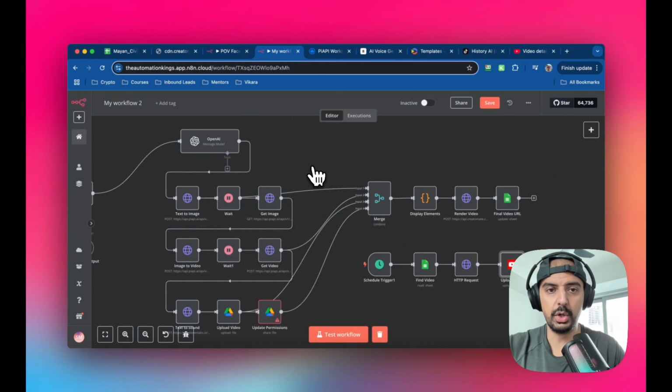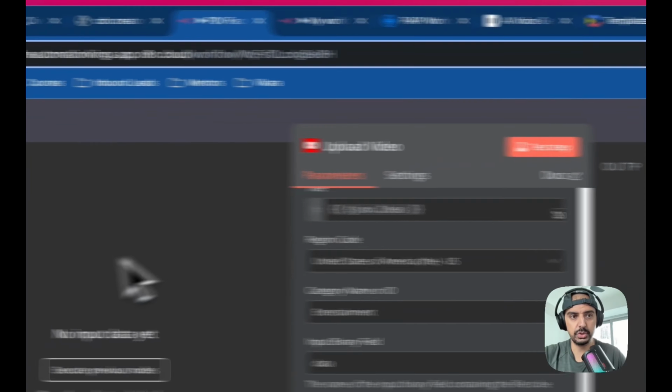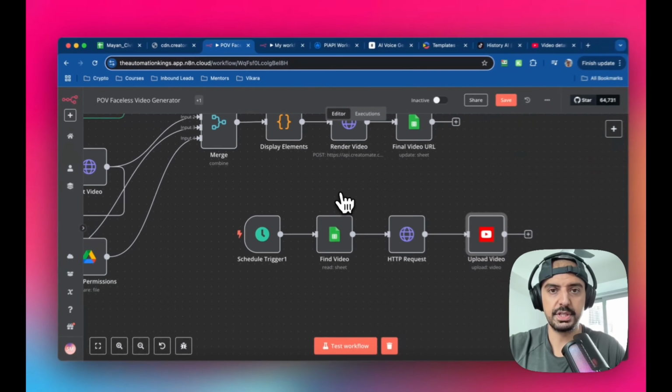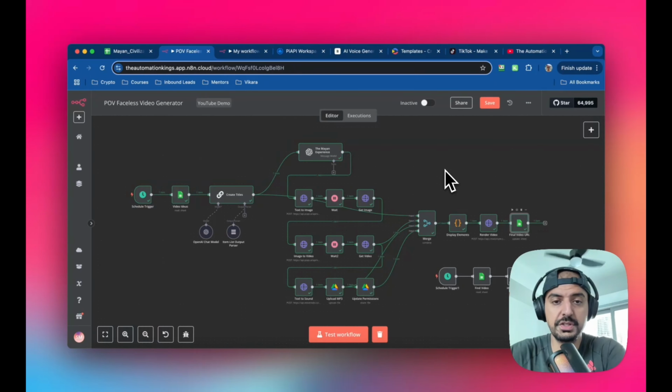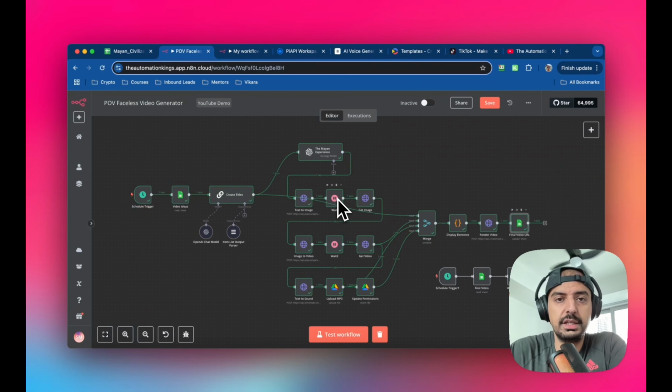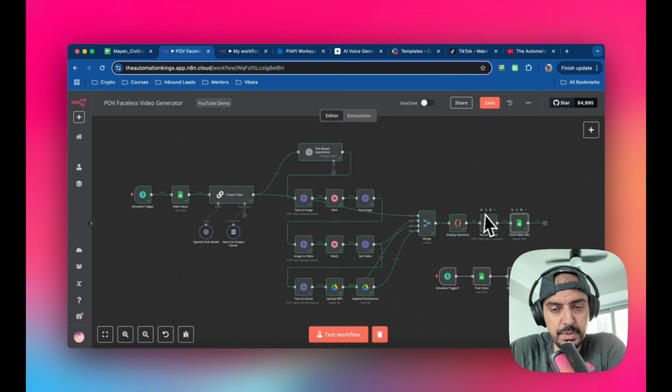Okay, so I'm going to go ahead and run the original and show you exactly what it looks like with another video. So I'm going to pause this and come back. As you can see, I've run the entire workflow again, and like I said, it takes a while depending on when you run this automation, if the platforms are busy, such as 11 Labs, PiAPI, etc. This took about 20 minutes to generate everything that I need. And you can see there are green ticks here, which means it's worked.